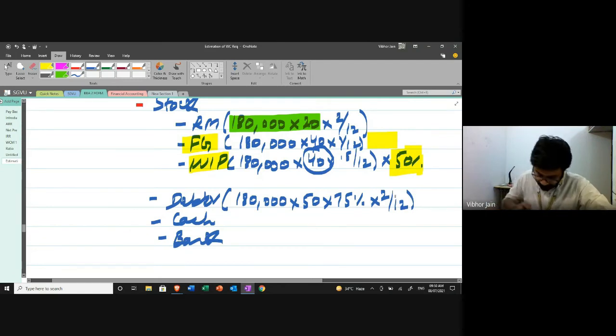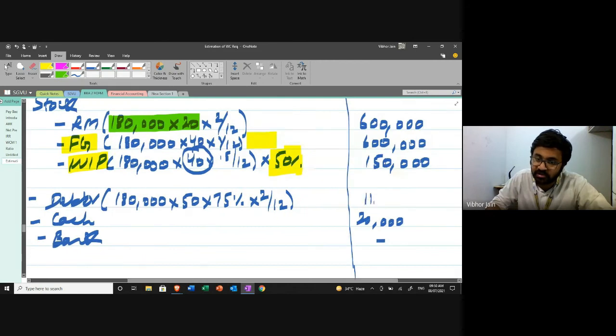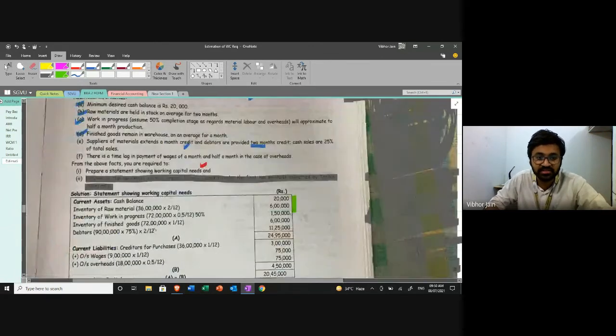Okay. So calculate 180 into 50 into 0.75 into 2 divided by 12. This is 11 lakh 25,000. Okay. Clear? Chaliye, let's go to the question and see if everything is remaining.